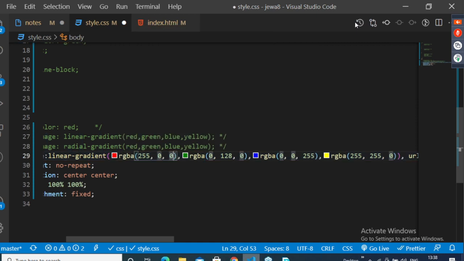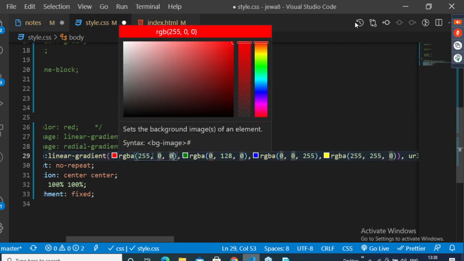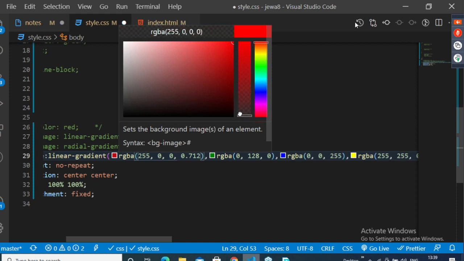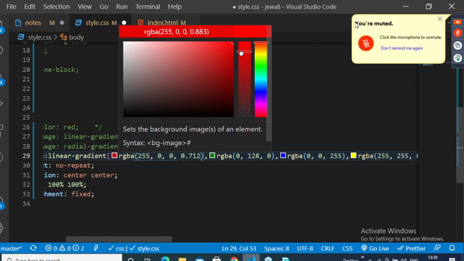Alpha value, observe here, this is alpha value. Is it changing? Observe the color picker here. Is the alpha value changing? Yes. Alpha value maximum is 1, minimum is 0, like 0.00000. 0 is minimum, maximum is 1. It is used for transparency of the colors.